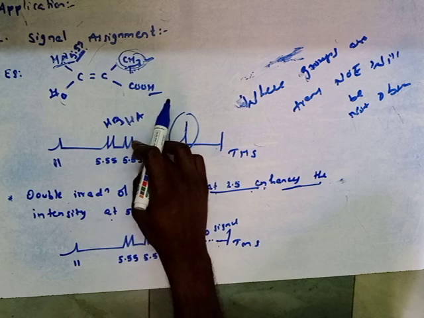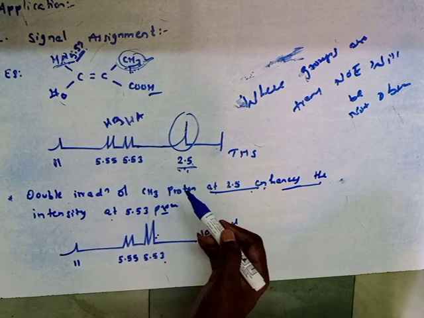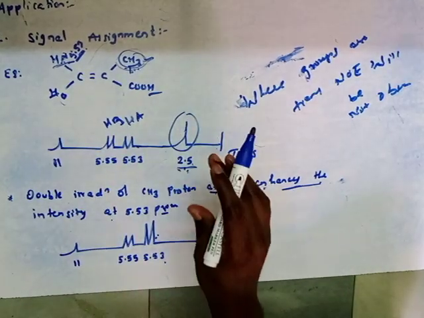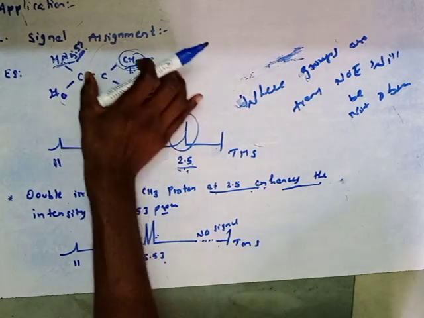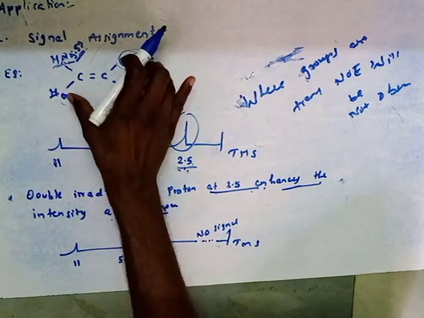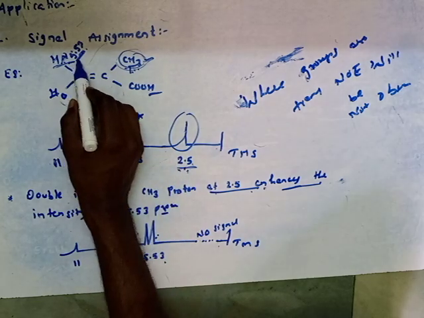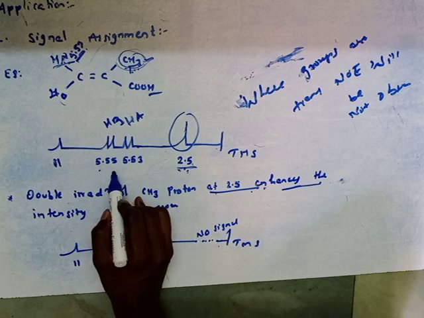Okay, so we can easily identify that this HA proton is cis and the HB proton is trans, and HA will be at 5.53 and HB is at 5.55.